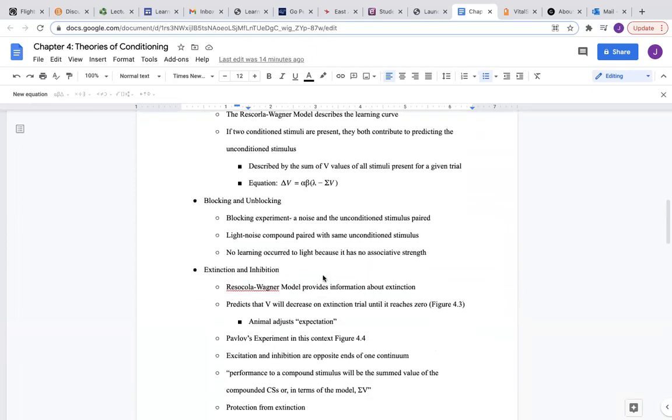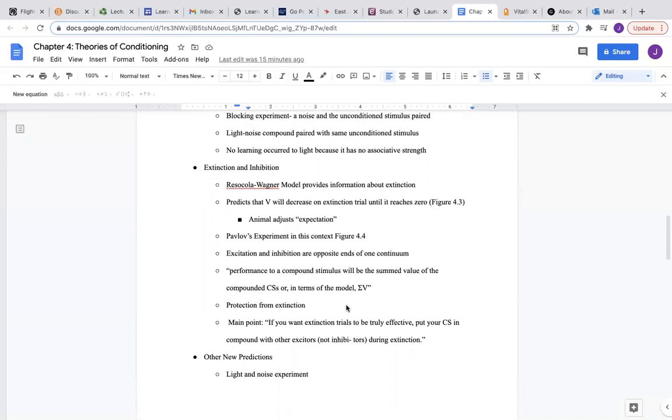So, blocking and unblocking. The blocking experiment occurred when a noise and the unconditioned stimulus were paired together. Then a light and noise compound was paired, and the same unconditioned stimulus was also used. So basically it went from a noise and an unconditioned stimulus to a noise, the unconditioned stimulus, and a light added when the noise occurred. In the end, it was concluded that no learning occurred in response to the light because it had no associative strength. All the learning had occurred in the beginning when the noise signaled the unconditioned stimulus.